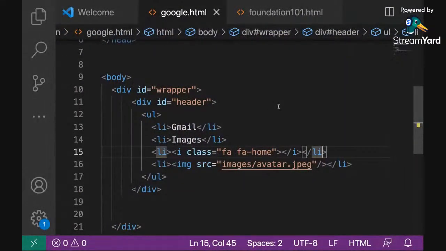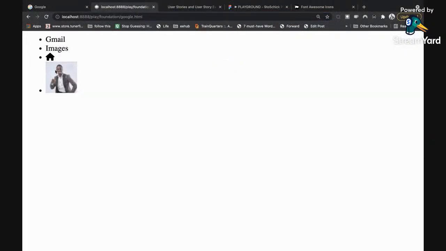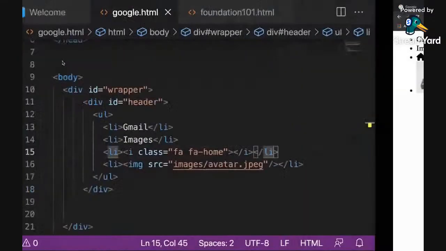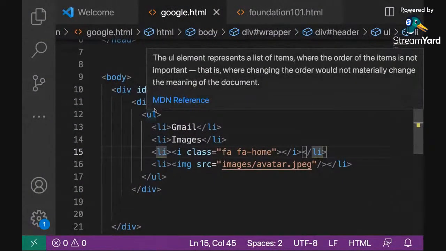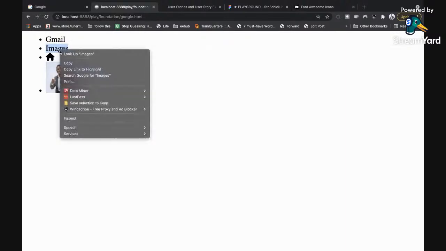Another thing I like to do when I'm designing is to use my inspect very well, because in real time it allows me to see what's going on. Instead of working in my code, saving and refreshing, I prefer to do my adjustments right on the screen. In real time, I can see what the design is looking like, and when I'm satisfied with what I'm seeing, I can copy my CSS code over to my code. So let me show you how I do that.